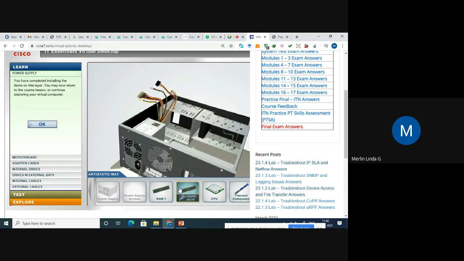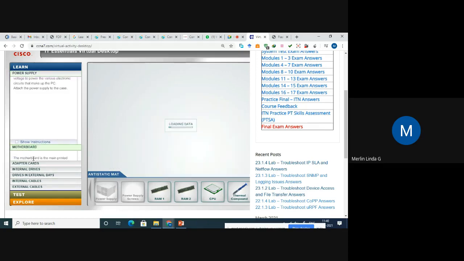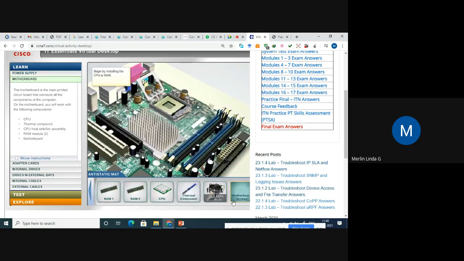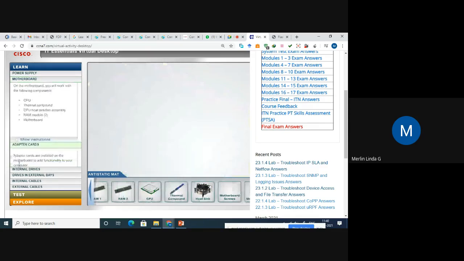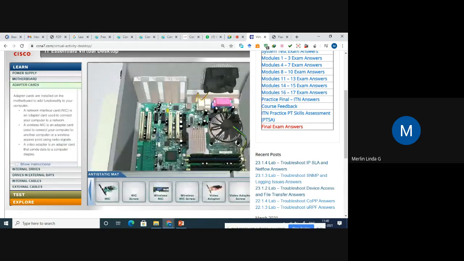Coming to RAM 2, this is also one of the components, right? Similarly, I can click the motherboard. If I click the motherboard, I can get the components which I want to insert into the motherboard, and they will be displayed here. If I am clicking the adapter cable, I'll be getting the details about the adapter cable. What are the adapter cables available?